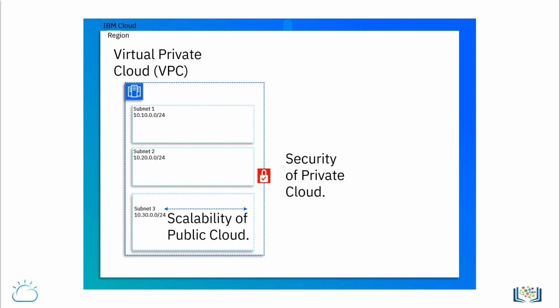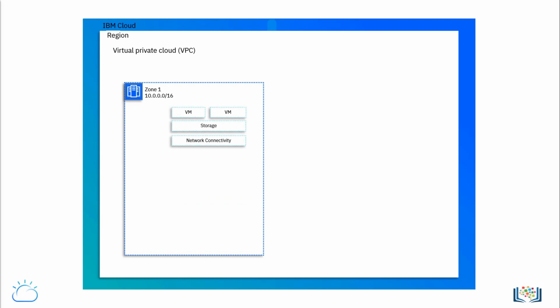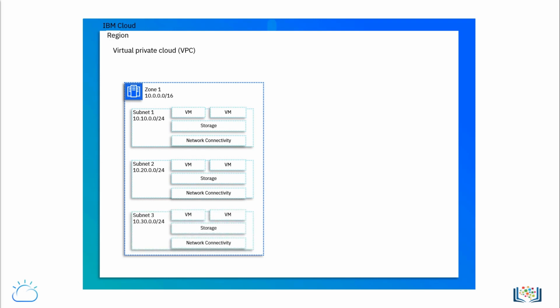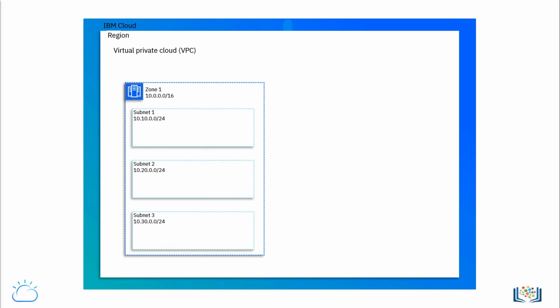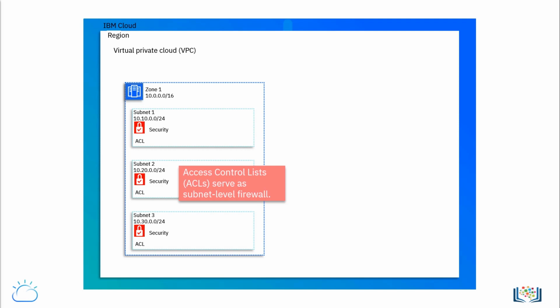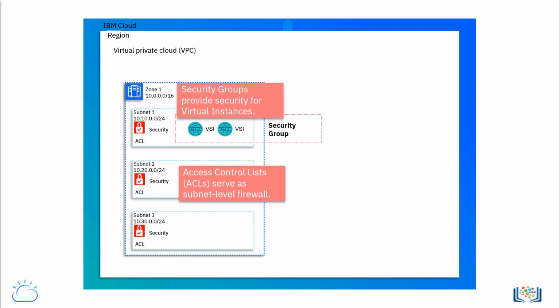Cloud resources, such as VMs or virtual server instances, VSIs, storage, network connectivity, and load balancers are deployed into subnets. Using subnets allows users to deploy enterprise applications using the same multi-tier concepts used in on-premises environments. Subnets are also the main area where security is implemented in the cloud. Every subnet is protected by access control lists, or ACLs, that serve as a subnet-level firewall. Within the subnet, one could create security groups that provide security at the instance level, such as VSIs.